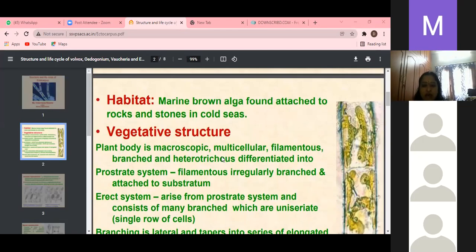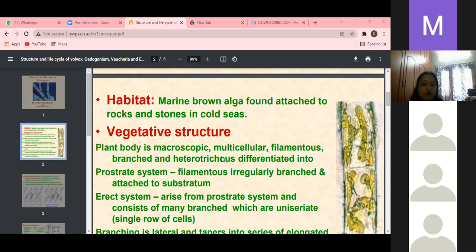Next, what is the habit and habitat? Here, Ectocarpus is a marine alga. I explained at the start the characters of the Phaeophyceae. Ectocarpus is also a marine alga. It has worldwide distribution, but it is primarily found in colder countries. They are found attached on rocks and stones in the sublittoral zones of seas and oceans.